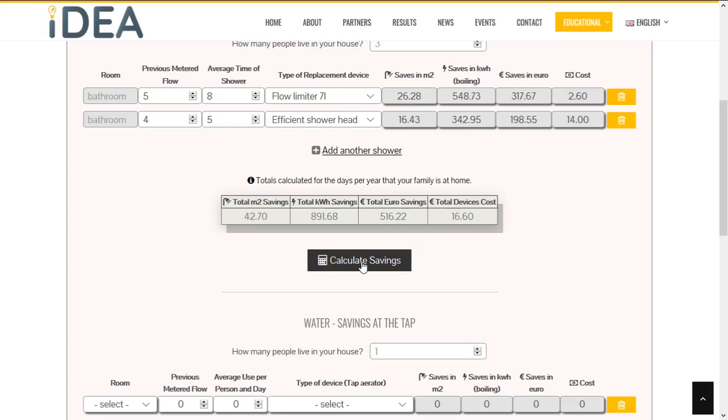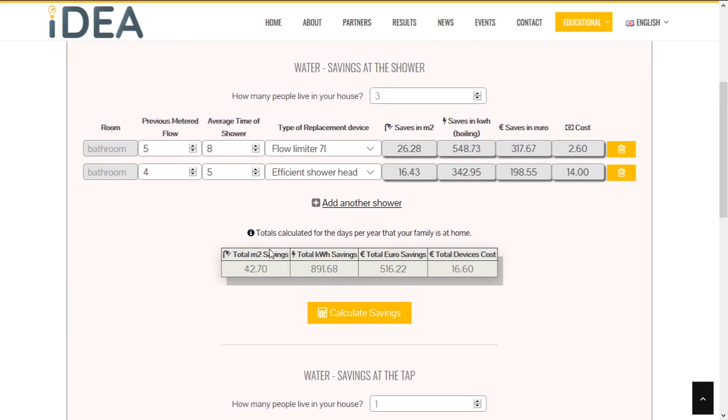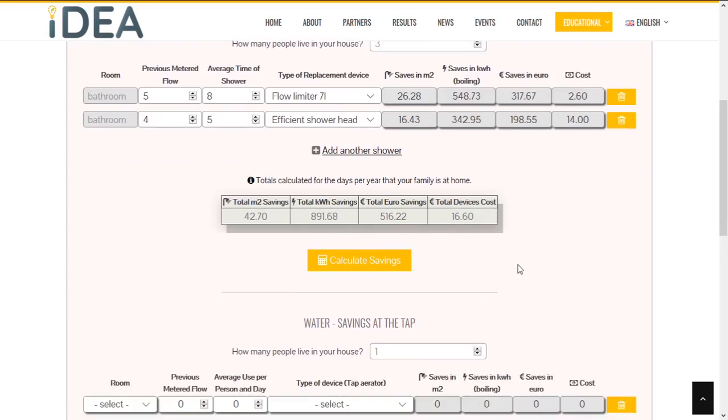Click Calculate Savings. Here you have total savings of water, total savings of energy used for boiling water, total savings in euros, and your total device cost.